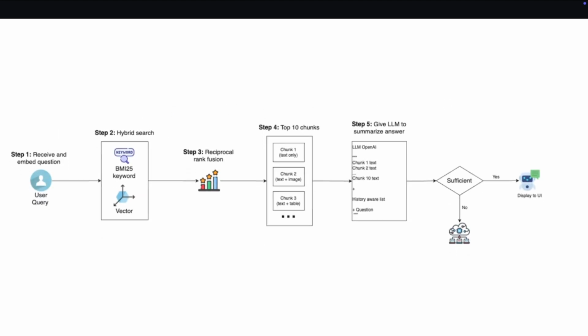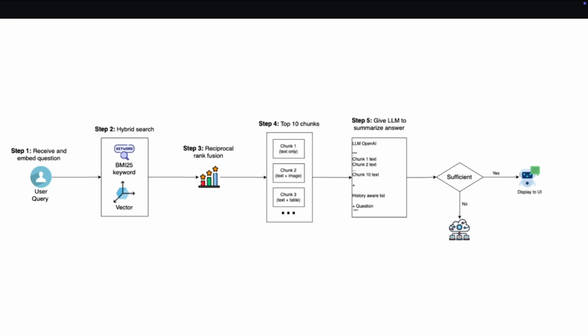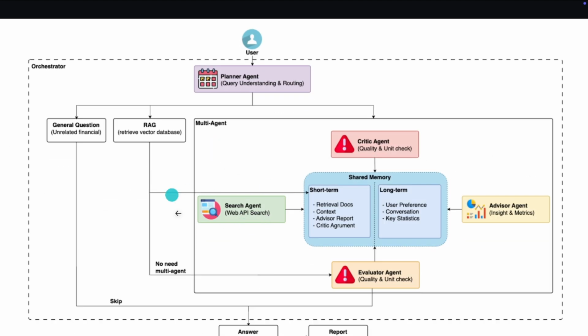There is also the retrieval pipeline, which involves hybrid search, combining keyword and vector search, before pushing through a reciprocal rank fusion layer to get the top chunks. If needed, the search agent will be called to get information. If the query is classified as deep advice, the multi-agents will be triggered.